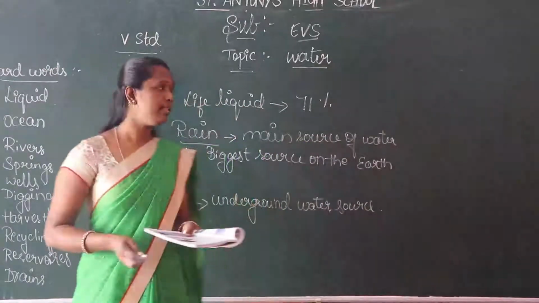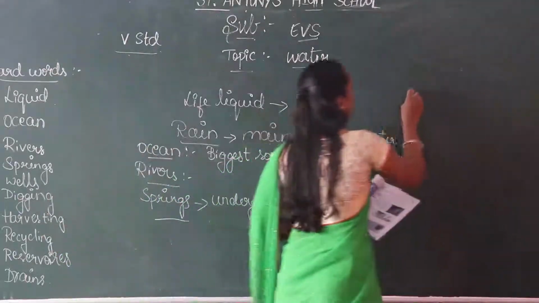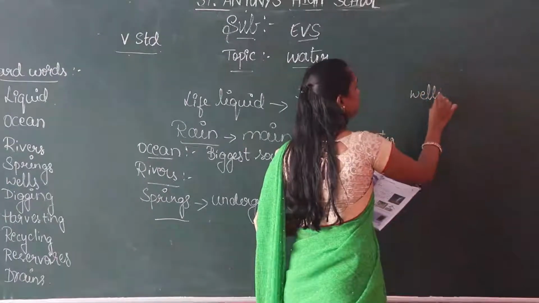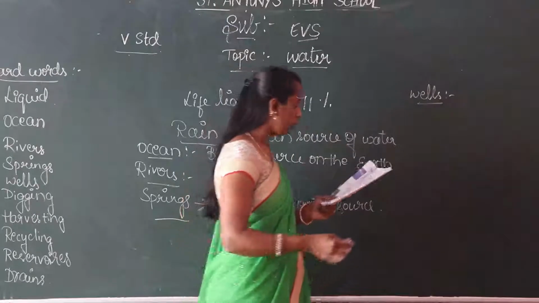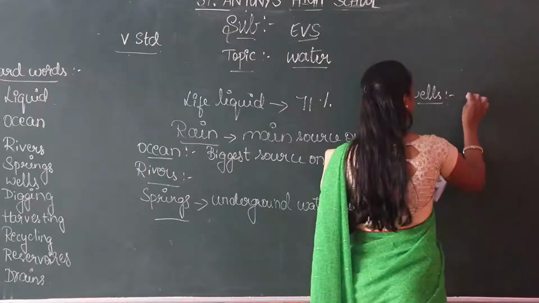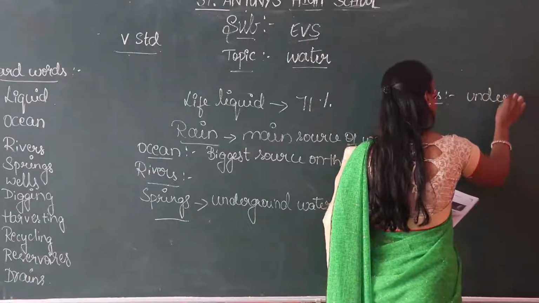Next one is wells. It is also an underground water source, obtained by digging the earth.